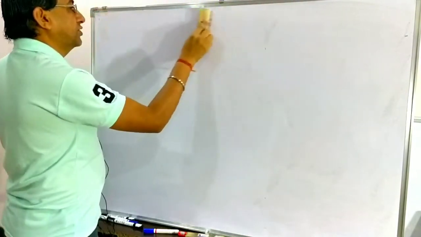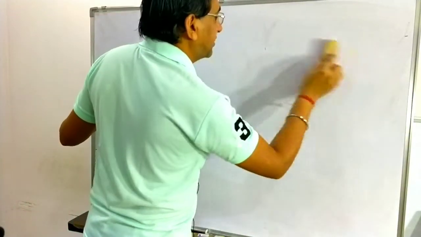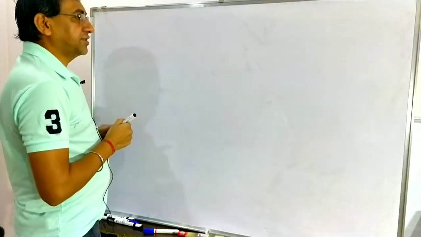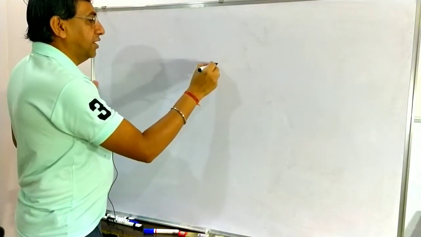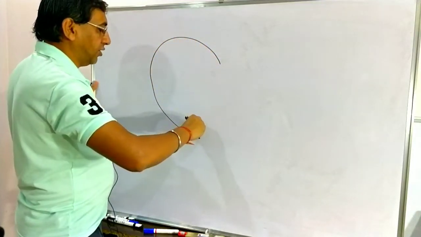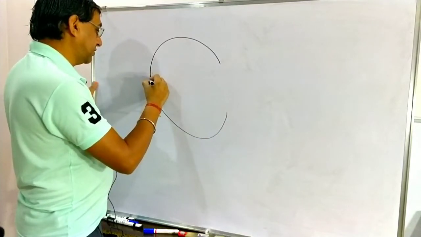Now we are going to discuss the structure related to the eyeball. Functioning we will discuss in the next test, after this. So first we are going to discuss the structure of the eyeball. The outermost layer of the eyeball is the sclera.